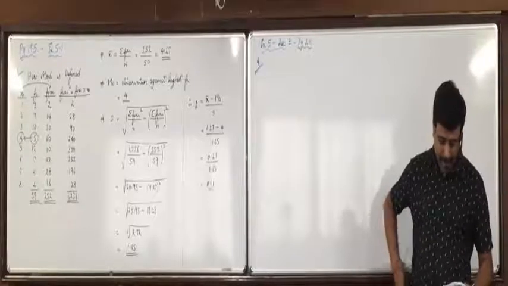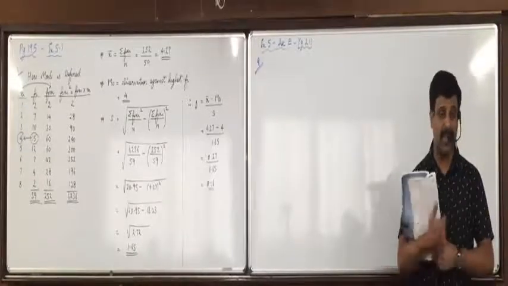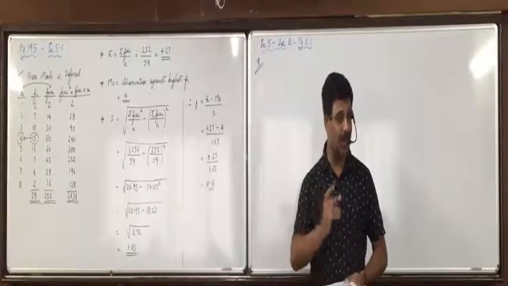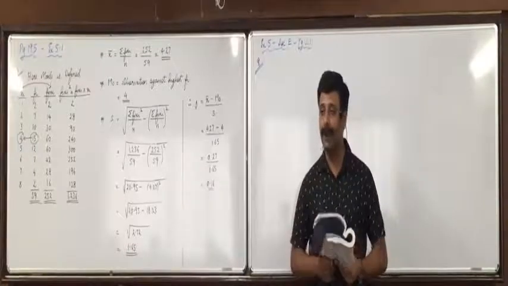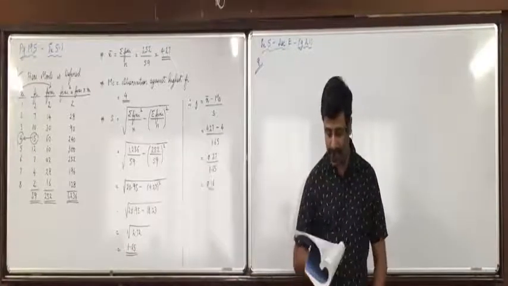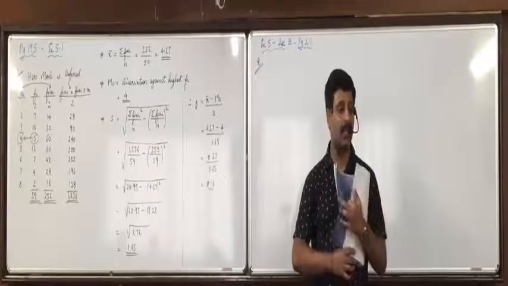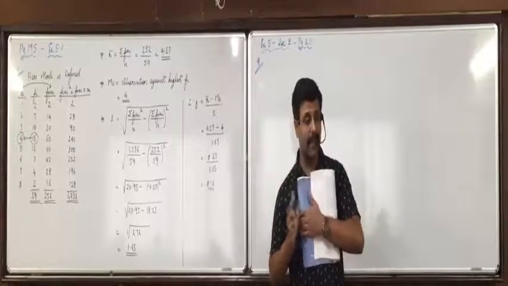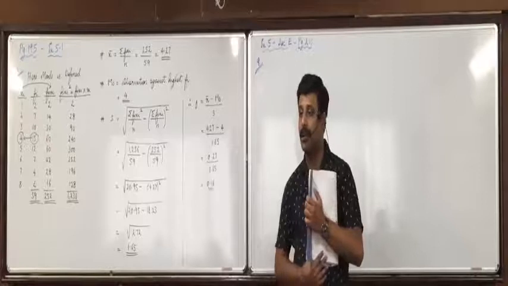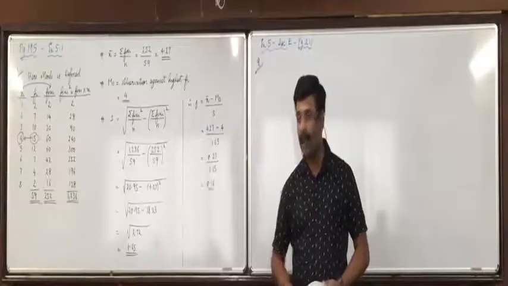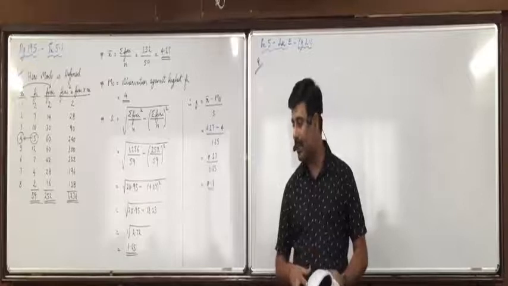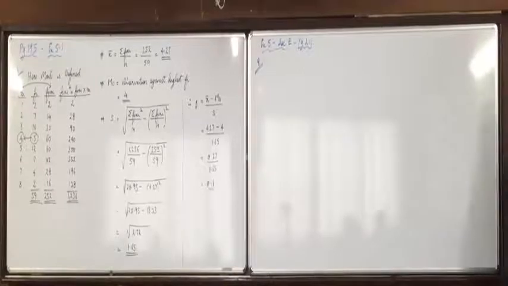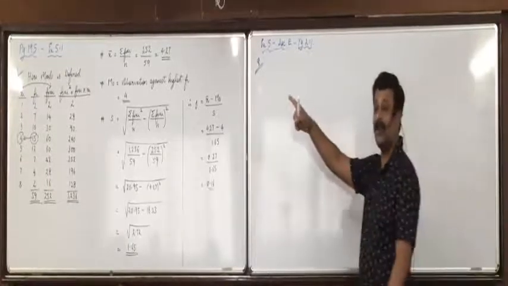Very first of all, what is the first situation when mode is ill-defined? Unequal class lengths. Here class lengths are not there, so we don't have to check that. Second, what is the highest frequency? 18. Is it occurring twice or more? No. Third condition, highest frequency is in the beginning or at the end. Is 18 in the beginning or at the end? No. Fourth, mixed type. Is it partly discrete, partly continuous? It is fully discrete. So again the mode is defined. First we'll mention that, and same workings, mode is defined.